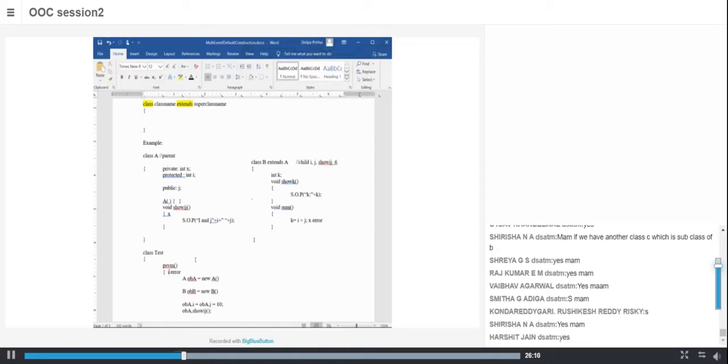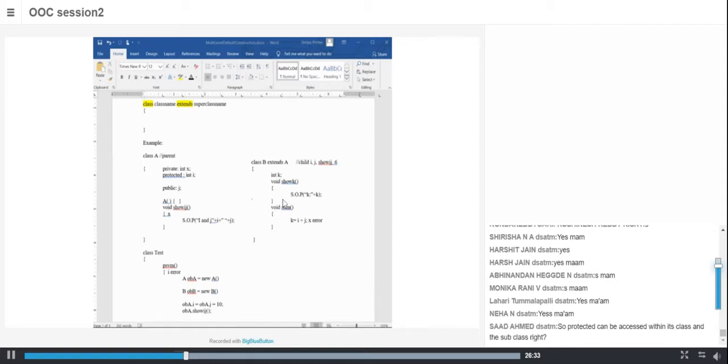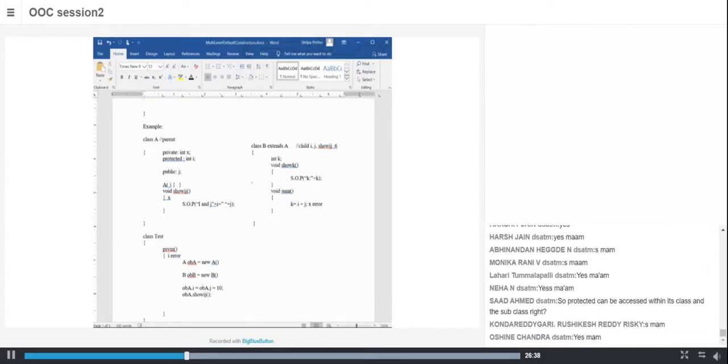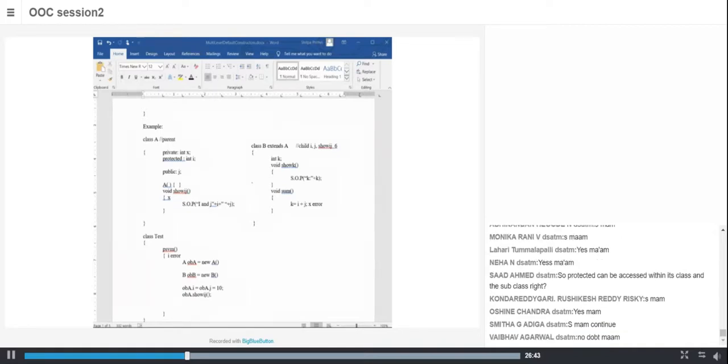When I started my classes earlier, I had told you I would teach protected when I do inheritance. So today I taught you what is protected. Any doubts here? Shall I continue? Okay, so Saad is saying that protected can be accessed within its class and the subclass. Yes, Saad, correct. Within the class and the subclass.